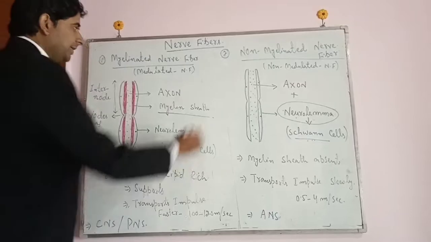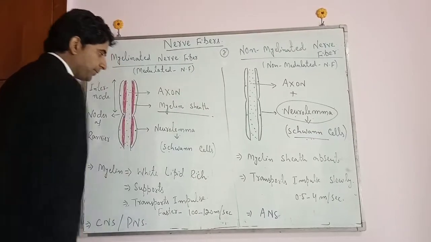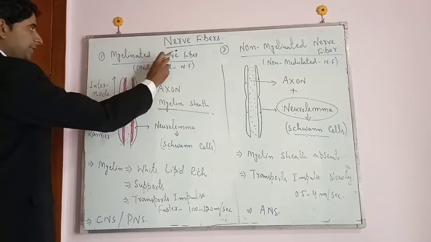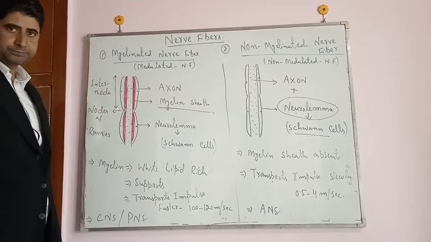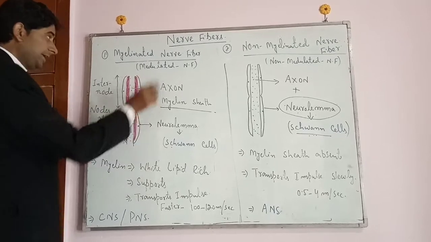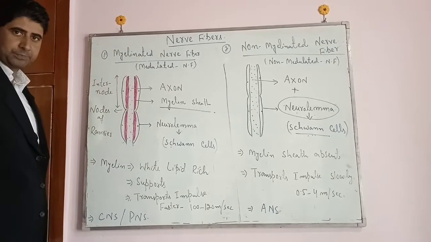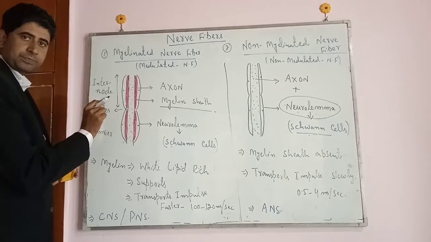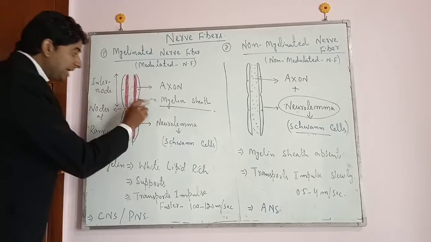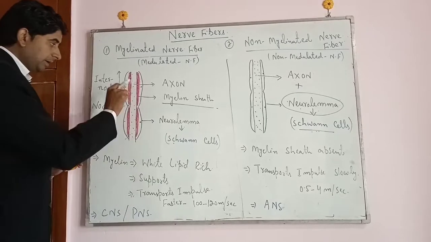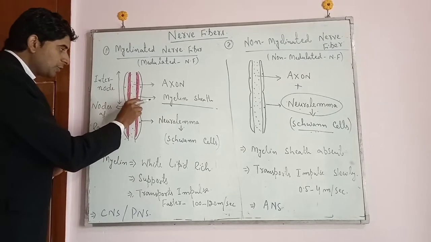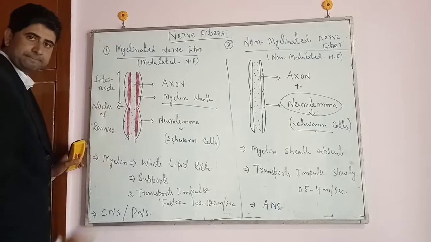Now let us discuss them one by one. So first of all, myelinated nerve fiber or the medullated nerve fiber. As it is clear that it is the nerve fiber where there is an additional sheath in between the neurolemma and the axolemma.